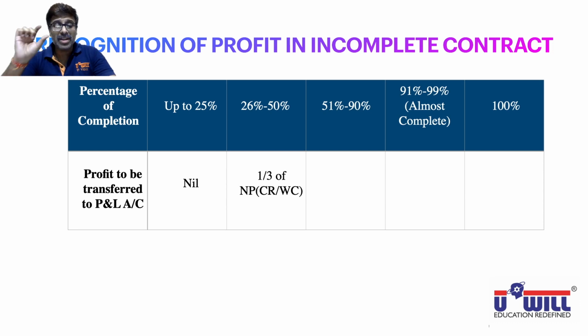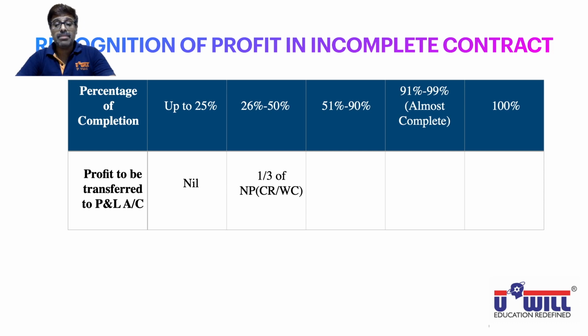So you remember only 1/3. 1/3 is what is important. Less than 50% of the work is done, less than half. So a smaller amount is transferred to the P&L account, and more is kept as reserves. What amount is transferred to the P&L account? 1/3 into notional profit into cash received upon work certified.